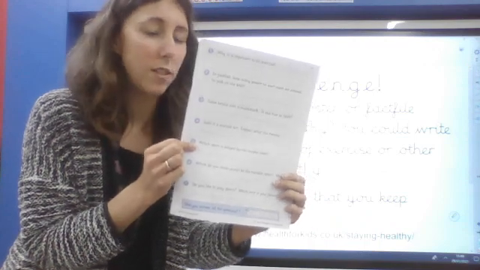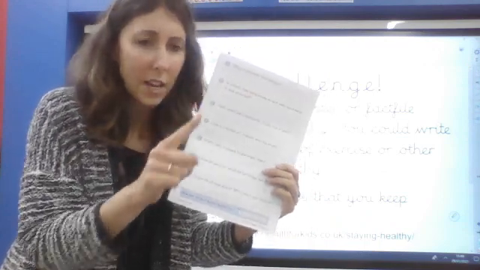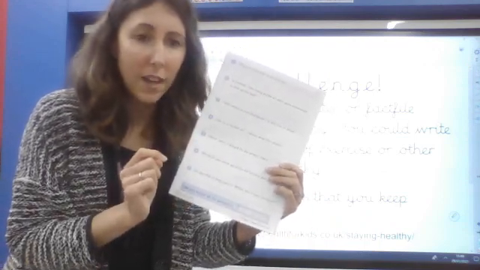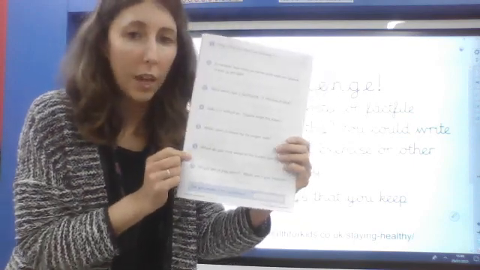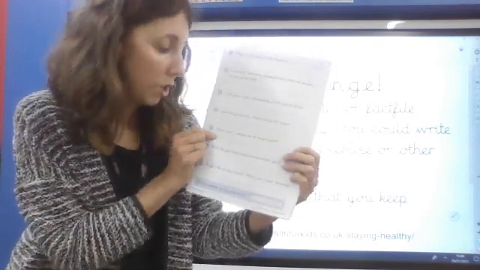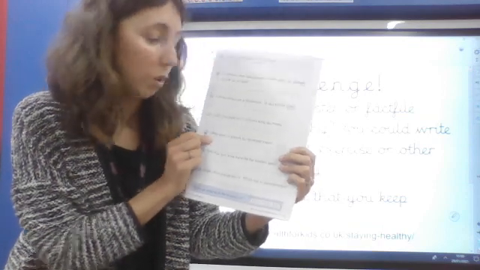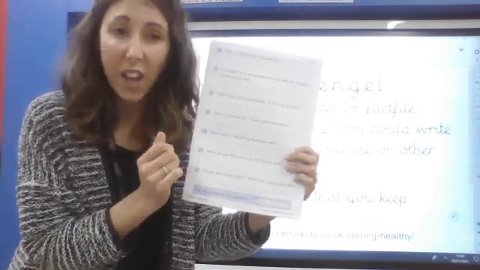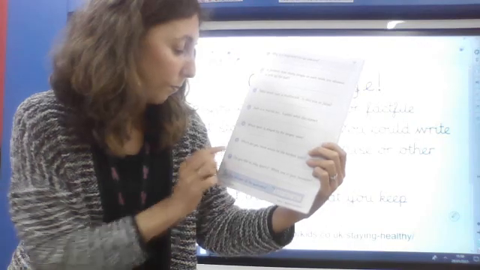Question 5, which sport is played by the largest team? Again, you might know the answer to that one, but go back into each section and see how many players play in each team and which one is the largest. You could give me a reason why, so you could say how you know for that one. Tell me how many people are on the team.